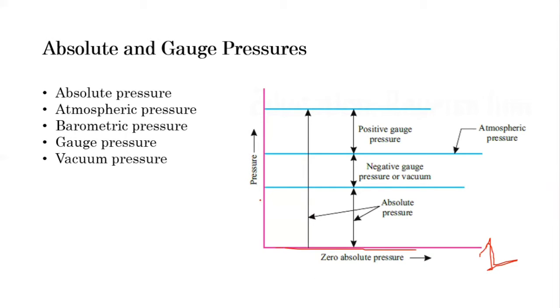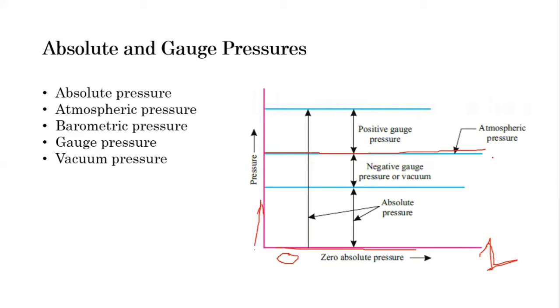As you go above, pressure will rise. Here it is 0 bar or 0 Newton per meter square. Going further upward, you see the atmospheric pressure line, which is equal to 101.325 kilopascal, as we have seen earlier.